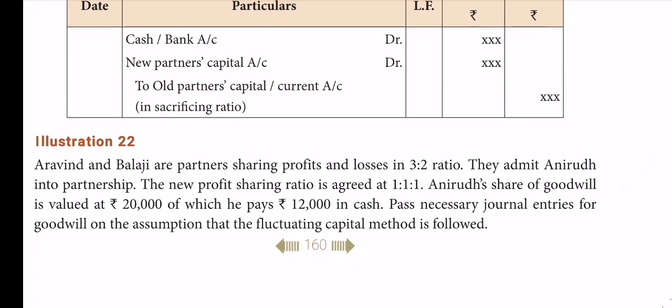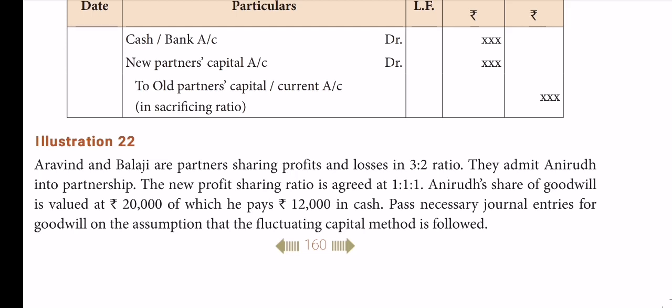See here, Aravind and Balaji are partners sharing profits and losses in the ratio of 3:2. They admit Anirudh into partnership. The new profit sharing ratio is agreed at 1:1. So here it is compulsory to calculate the sacrificing ratio, because the old ratio and new ratio are both given. Unlike the previous one, we should not take the same 3:2. Both old and new ratio are given, so we have to find out the sacrificing ratio.